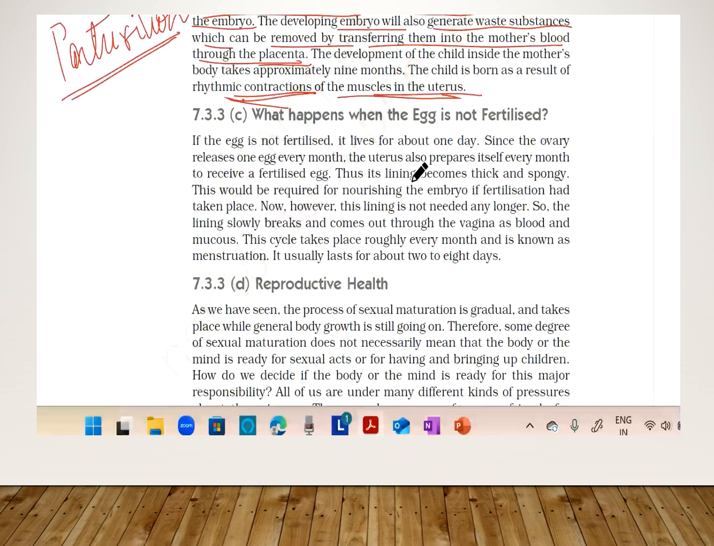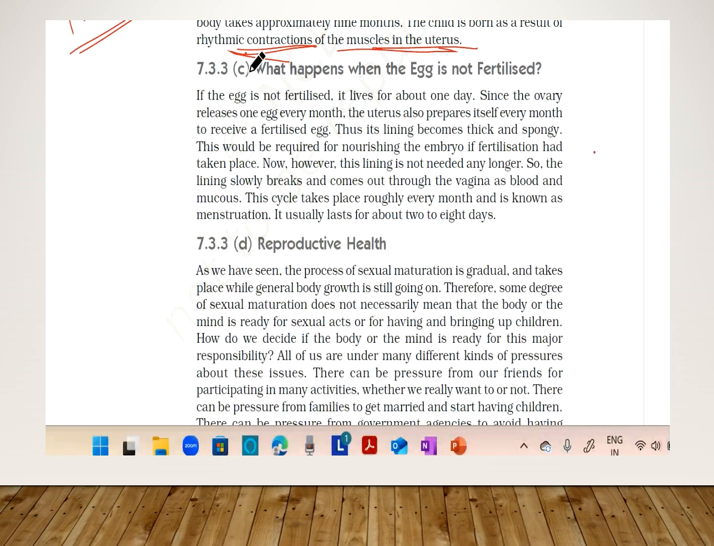So what happens when the egg is not fertilized? We should see this also. So let us go through this. What happens when the egg is not fertilized? If the egg is not fertilized, it lives for about a day.